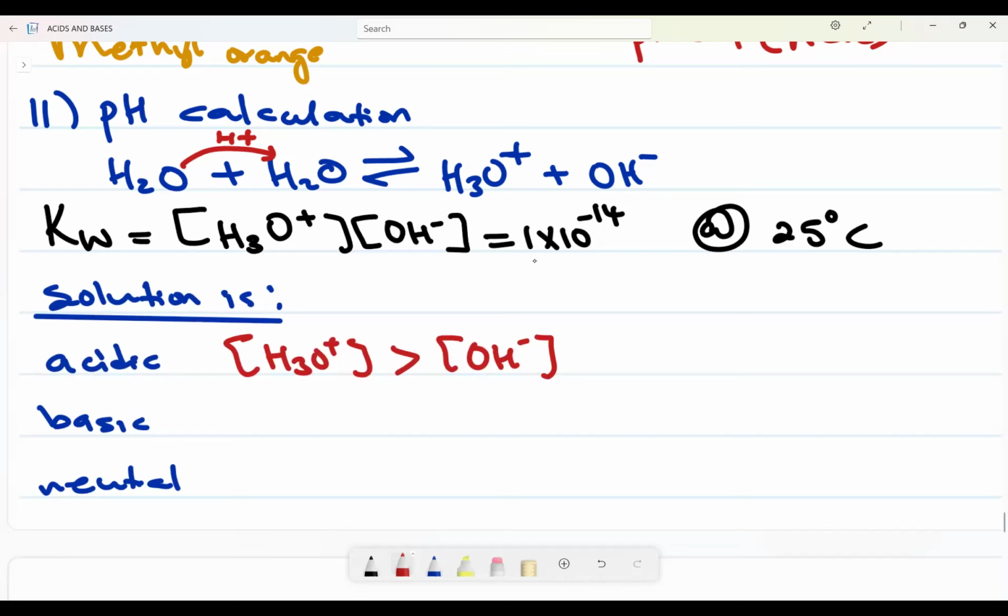This is what we mean by an acidic solution. It has a higher concentration of hydronium ions than hydroxide ions.